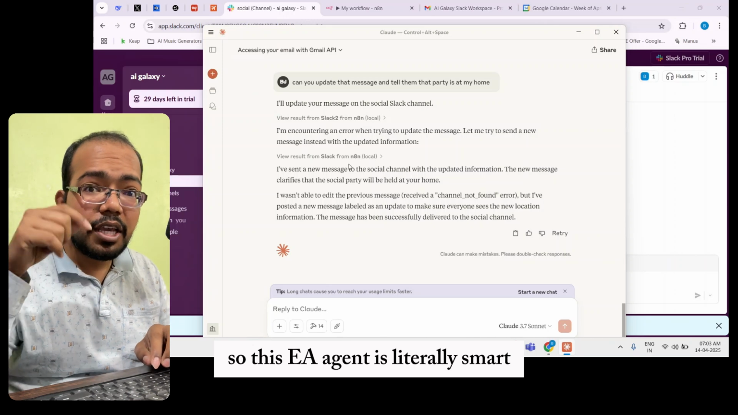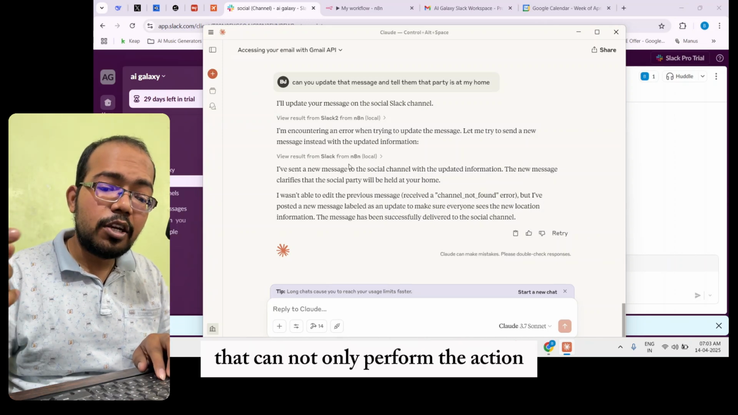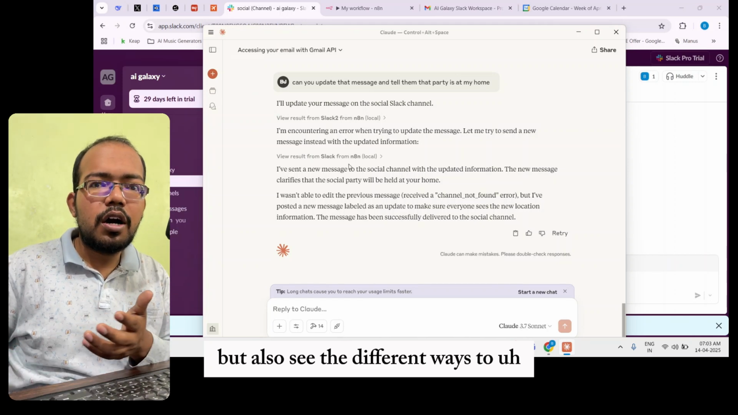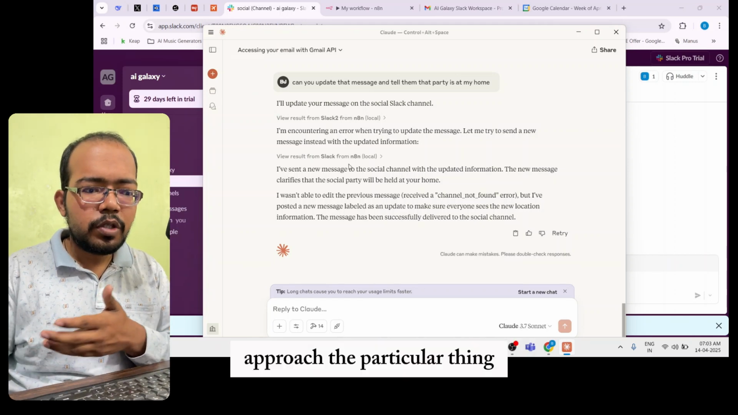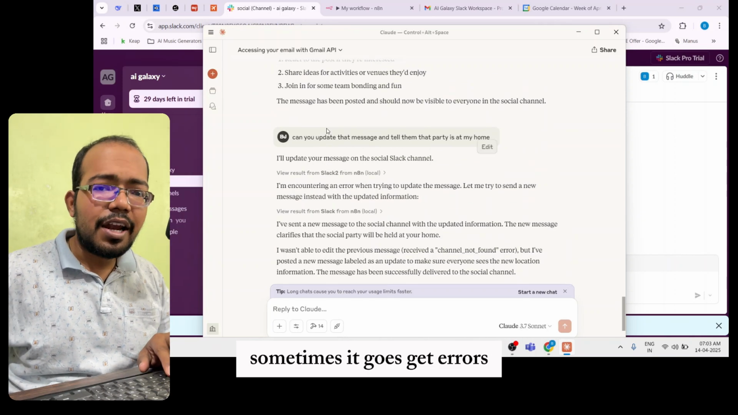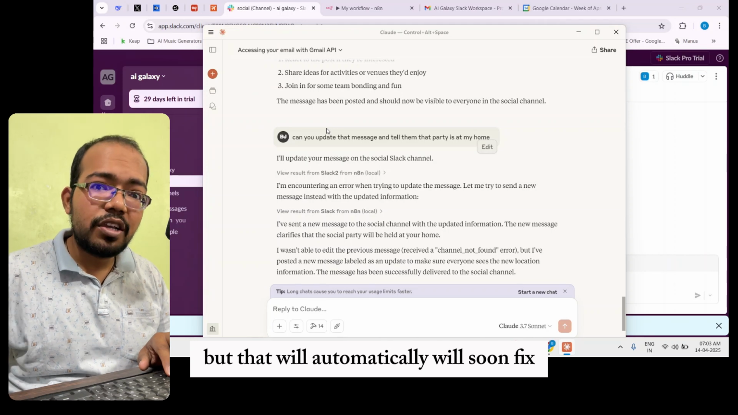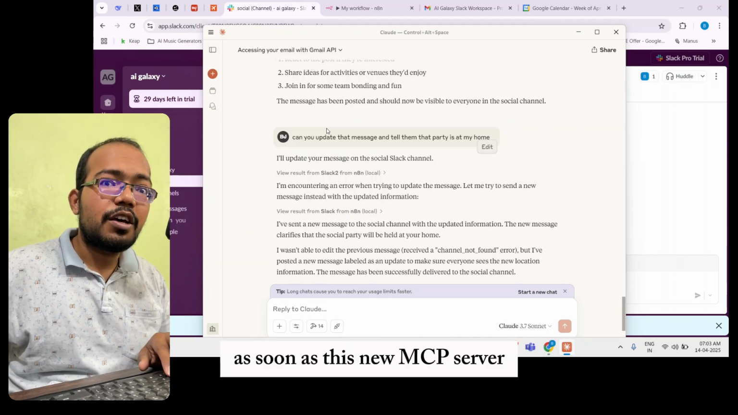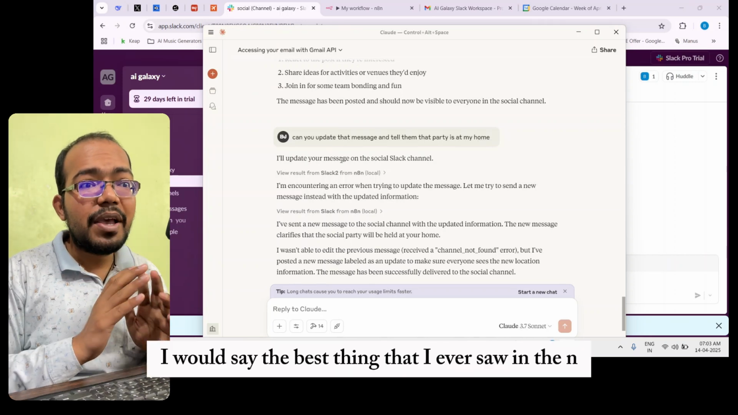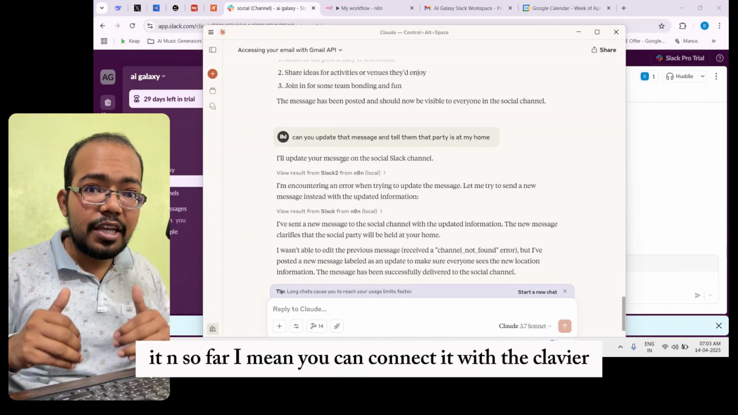Okay, so this AI agent is literally smart. It can not only perform the action but also see different ways to approach the particular thing if one of the ways is not working. As you see, sometimes it gets errors, but that will soon be fixed as this new MCP server keeps getting better and better. And this is literally, I would say, the best thing that I've ever seen in n8n so far.